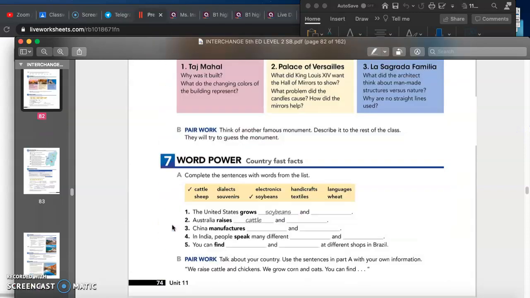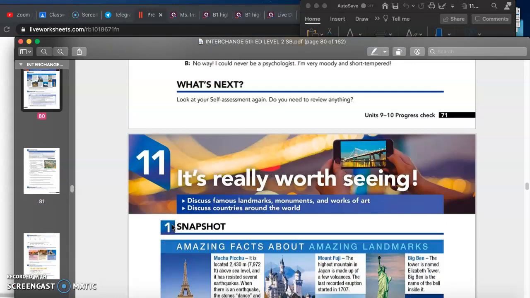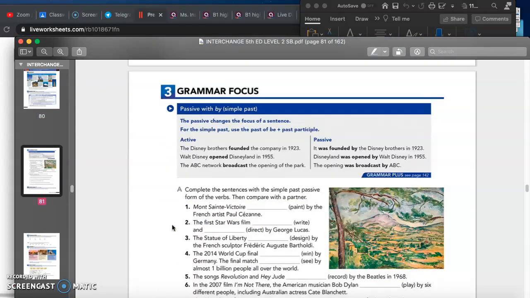This is for unit 11. So we have passive voice with by. In here we are using simple past. So we use the past of the verb be plus the past participle. So we say, for example, Disney Brothers founded the company in 1923. The passive voice will be, it was founded by the Disney Brothers in 1923.